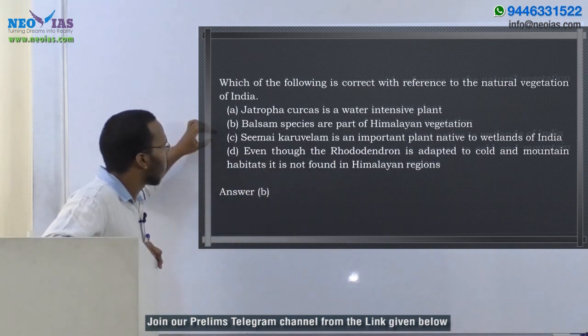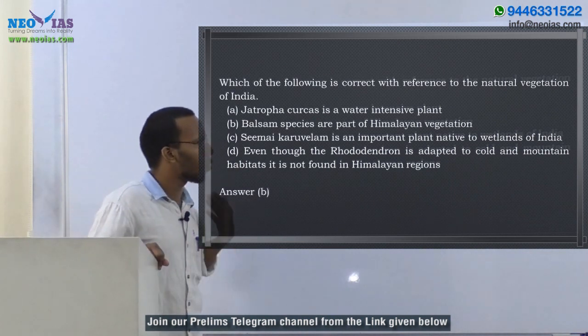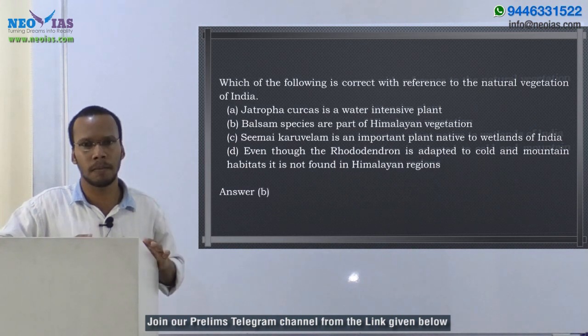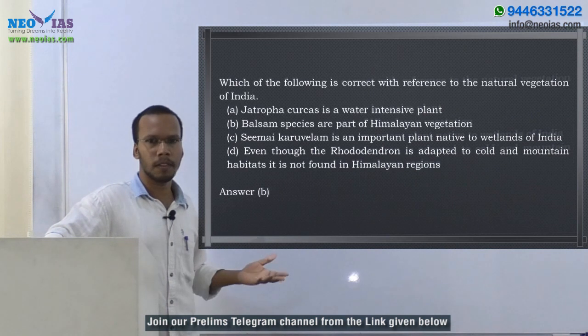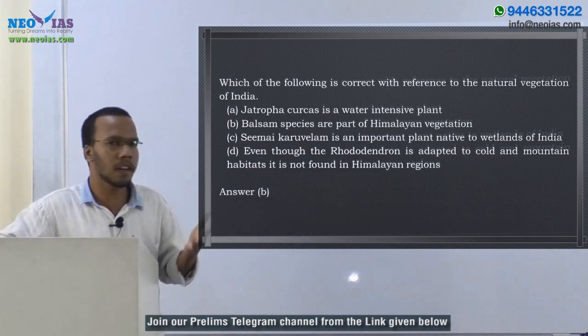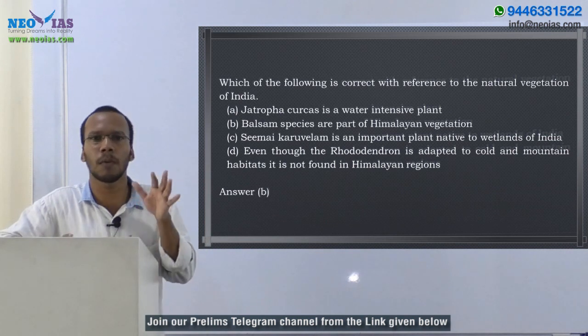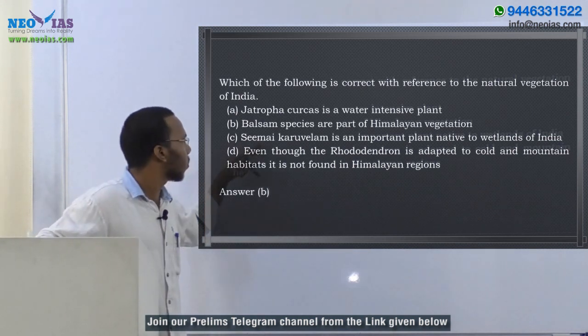So let's go to C. Casuarina is an important plant native to wetlands of India. It is not an important plant to India because it is an invasive species and it is not native to wetlands of India. It can be seen in arid regions also, mainly in arid regions. It is not an important species in India, it's an invasive species. So C is wrong.